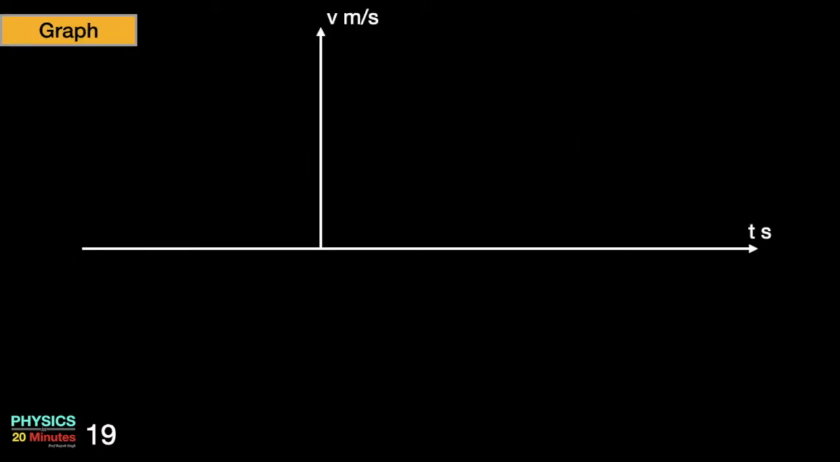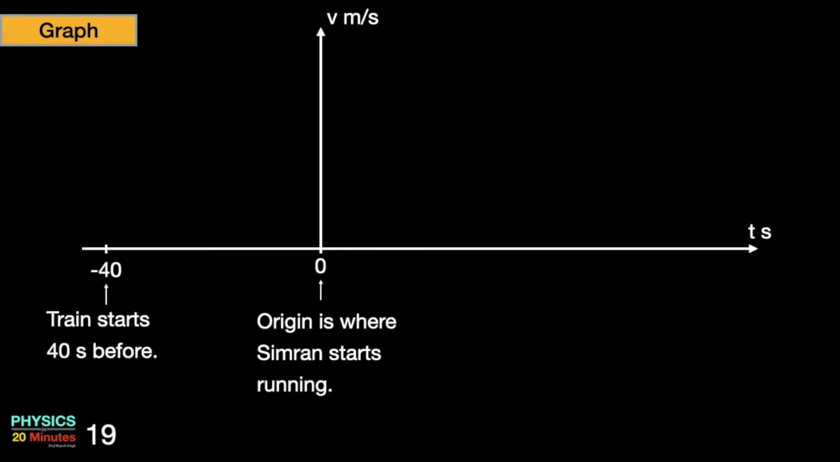Let's come to the graph. Since we have seen the velocity should be equal, the velocity time graph would be the useful graph here. In the v-t graph, time is plotted on the horizontal axis while velocity is plotted on the vertical axis. Origin or time t equal to 0 is the moment when Simran starts running. Remember, the problem tells the train starts running 40 seconds before Simran starts running. So train's starting point on this scale will be at minus 40.